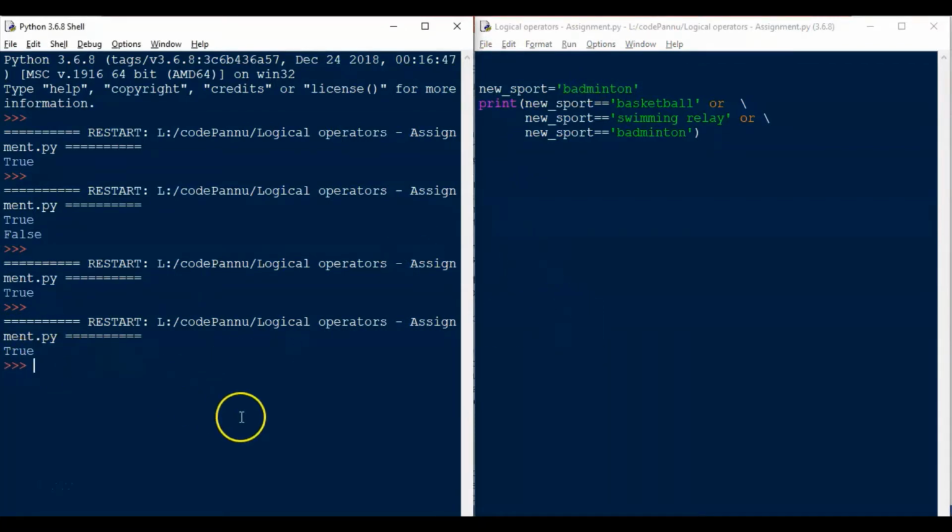Now, can you write 3 conditions with your favorite sports, then combine them with an OR operator and get an output? I hope you enjoy writing code for this assignment.